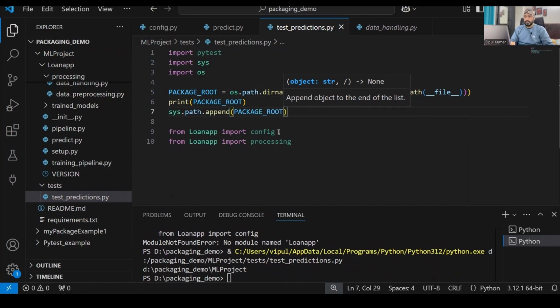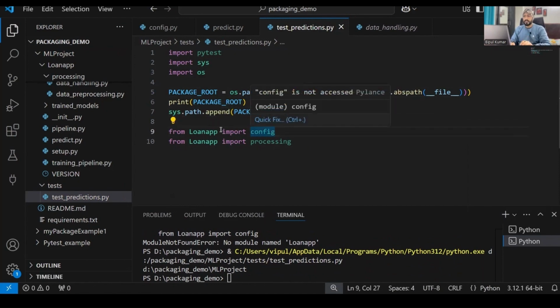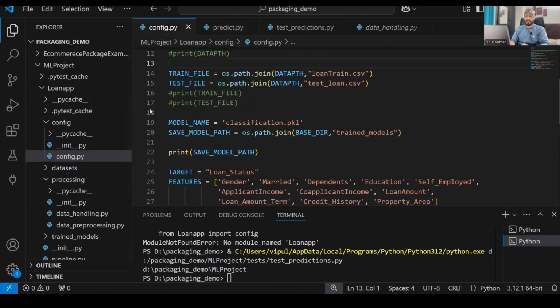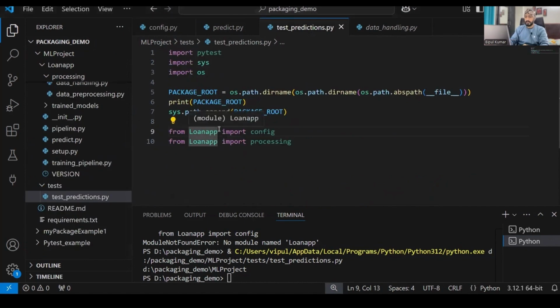Now what do we do? From loan app import config. Here config.py is a file within the config folder. If you see, config.py is a file within the config folder, right? So we'll write from loan app.config import config, because I require this particular file.